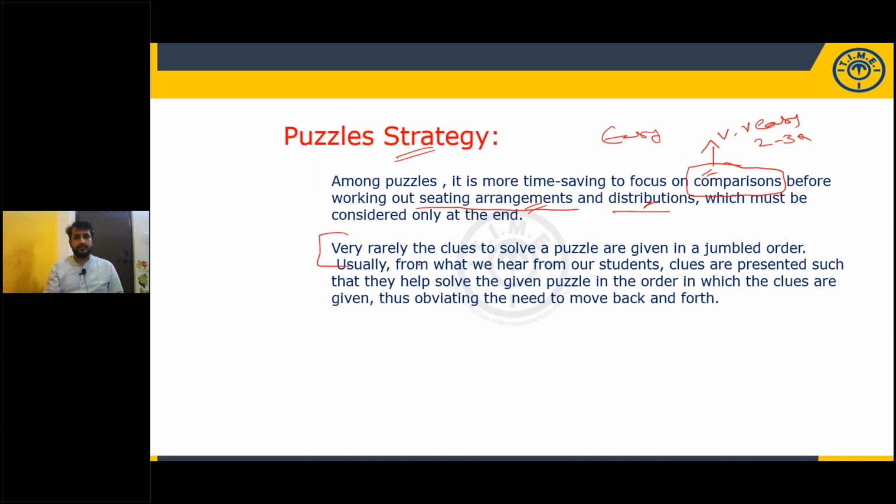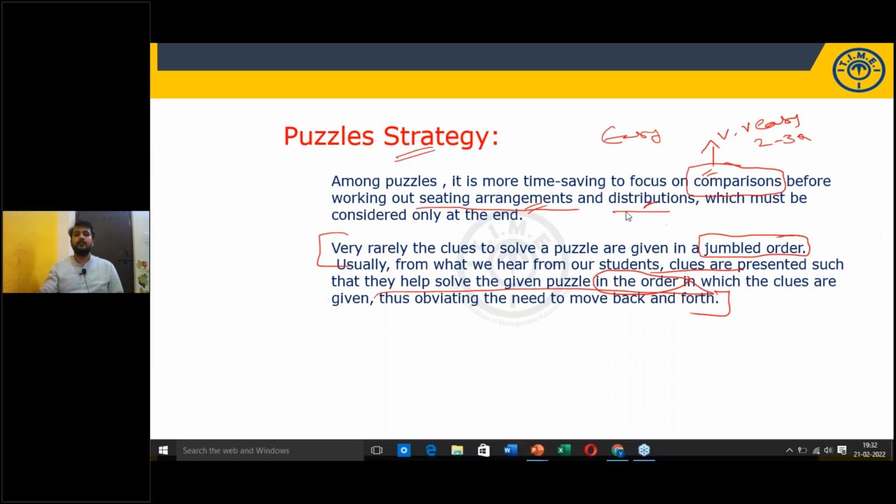And as I discussed, very rarely clues will be given in a jumbled order. Maximum 1 or 2 clues will be given in a jumbled order. Otherwise, clues will be given in order, one after the other. You don't need to pick up any clues randomly. Don't waste your valuable time.